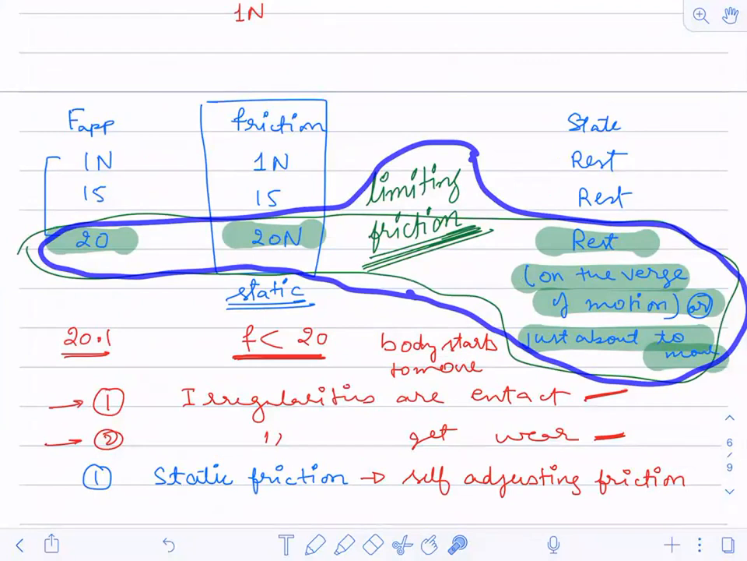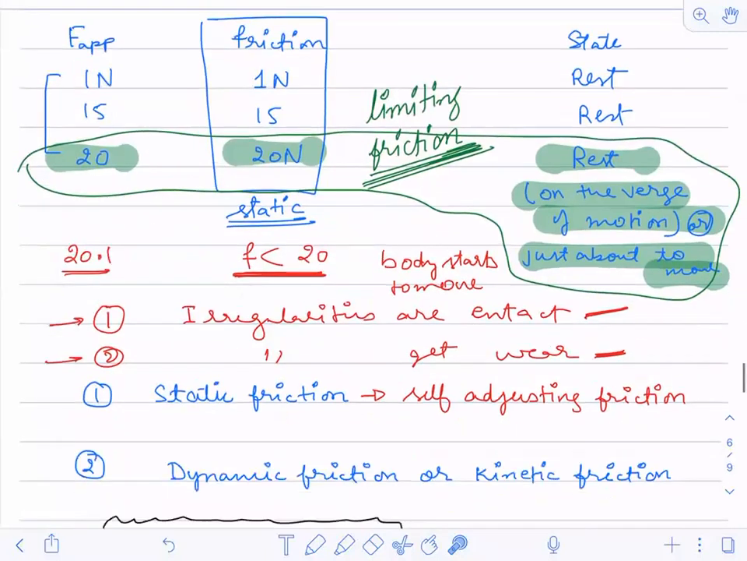On that force the body is at rest, but something extra happens: the body is on the verge of motion, which means the body will now move if you increase the force a little bit. So that is limiting friction.